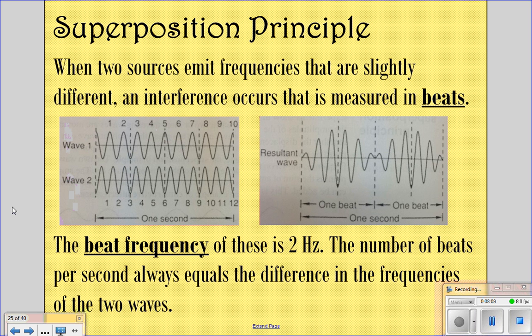The number of beats per second always equals the difference in the frequency of the two waves. So wave 2 had a frequency of 12, and wave 1 had a frequency of 10. The difference is 2, and so that's why we have 2 beats on the resultant wave. 12 minus 2 is 10.